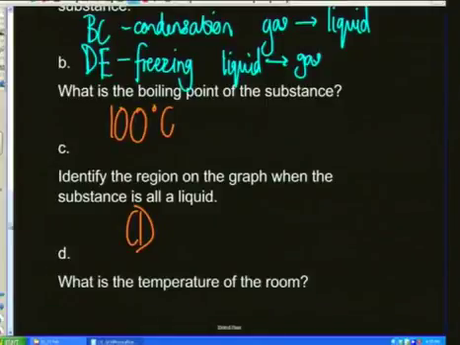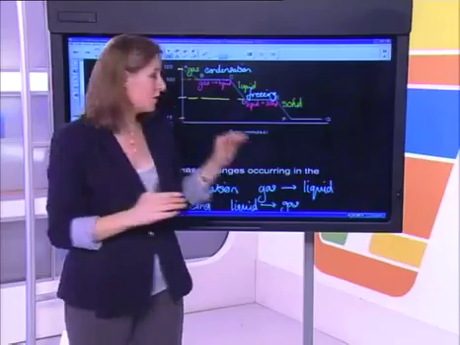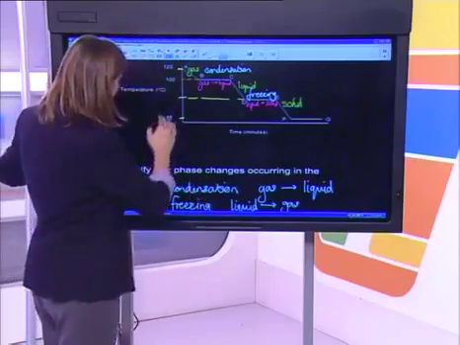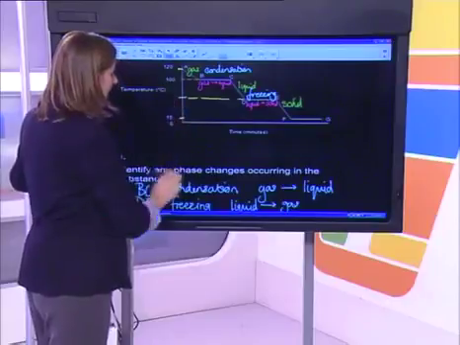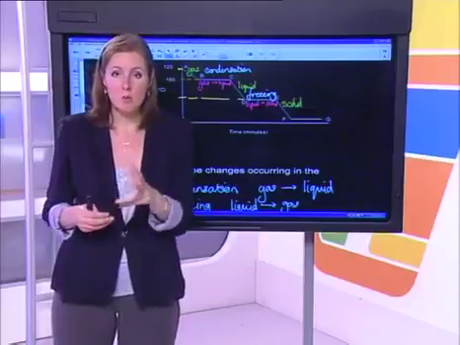Then what is the temperature of the room? Okay, we'll come to that in a moment. Have a quick look here. What is the temperature at which this thing freezes? At which this thing all becomes a solid? Well, again, I'm going to dot a line across. It's approximately maybe 45 degrees Celsius, I'm not quite sure. It's 45, maybe 50 degrees Celsius. It's about halfway between 15 and 100, so it's approximately there. That's why I can tell it's definitely not water.